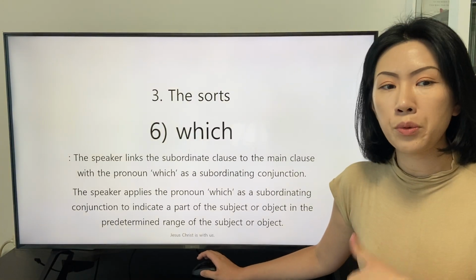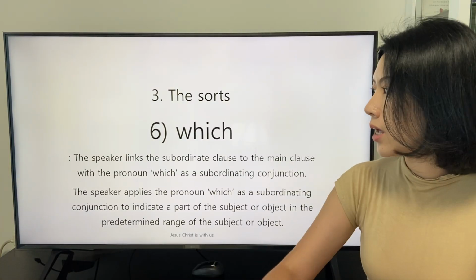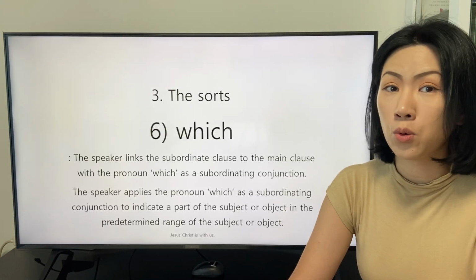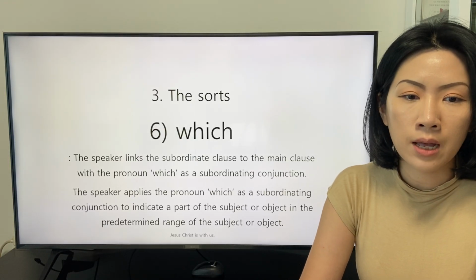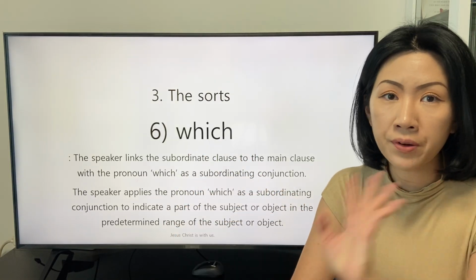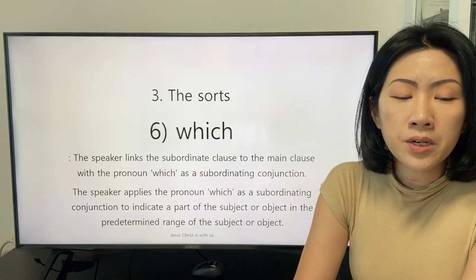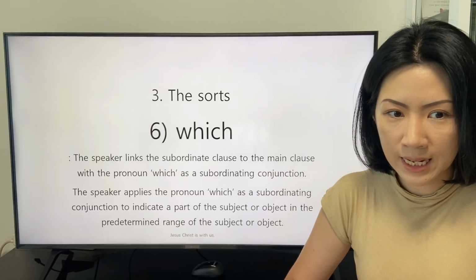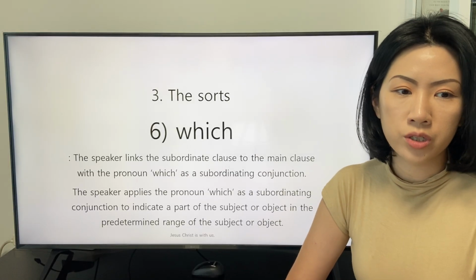In the next class, we will study the pronoun "which" applied as a subordinating conjunction. Let's read aloud the explanation briefly. The speaker links the subordinate clause to the main clause with the pronoun "which" as a subordinating conjunction.